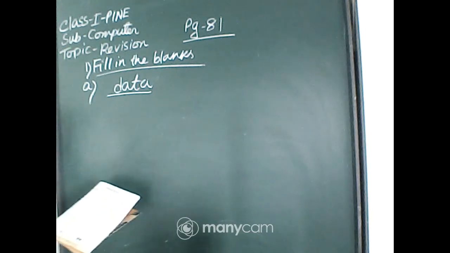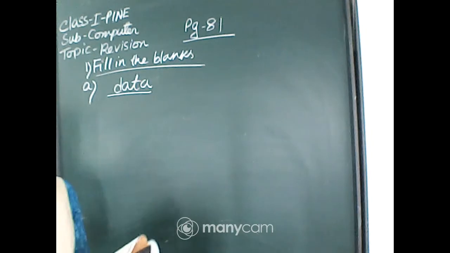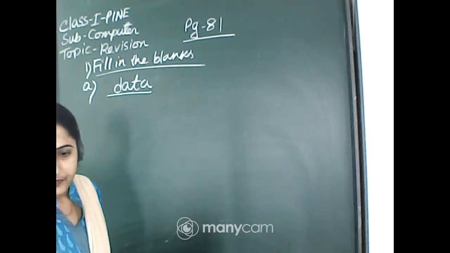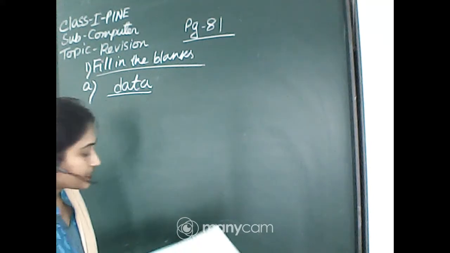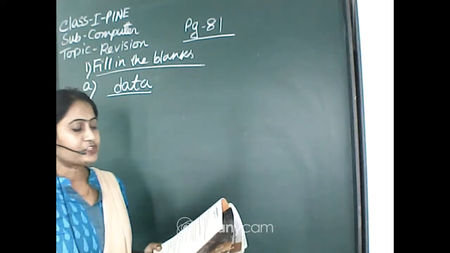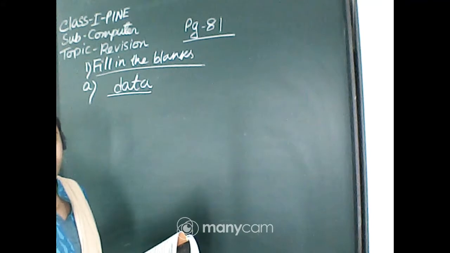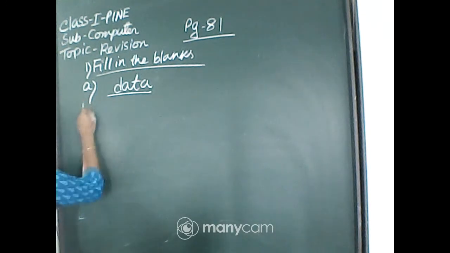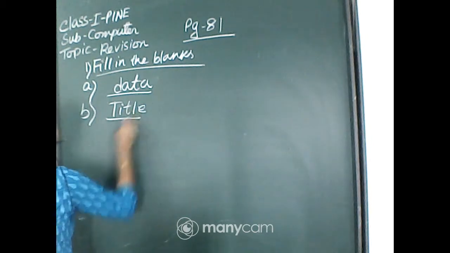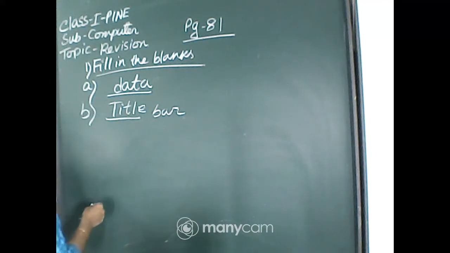Question answers we will write in our notebook, but fill in the blanks and true or false we will solve in our book. Very good Jerin, Rishabh, Rishan, Devdeep. Next question: the dash bar is present on the top of the paint window. Title bar, T-I-T-L-E. The title bar is present at the top of the paint window.